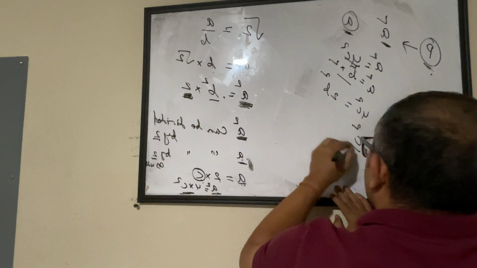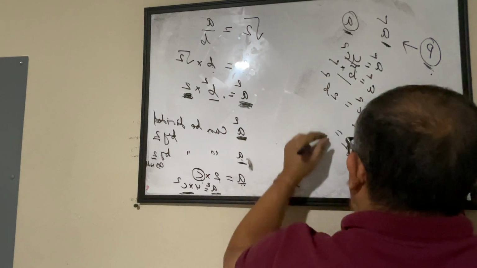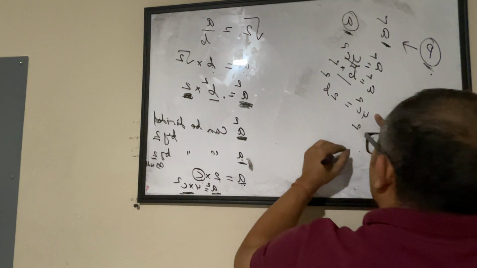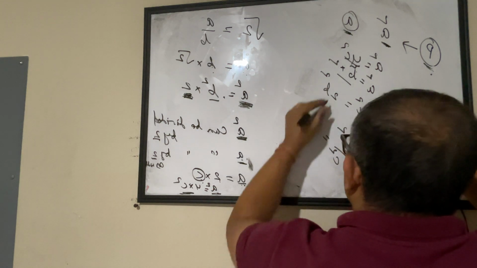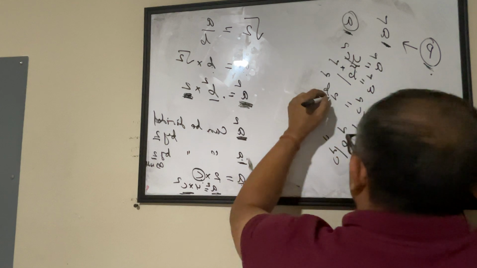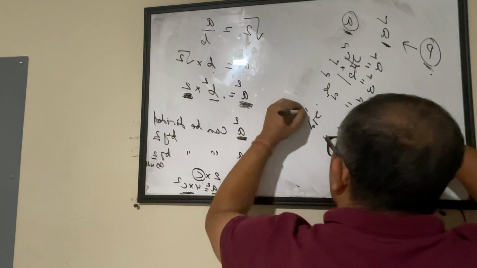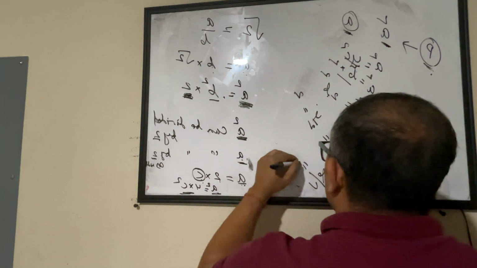So b square by c square equals 4 by 2, which equals 2. So b by c will be square root of 2.